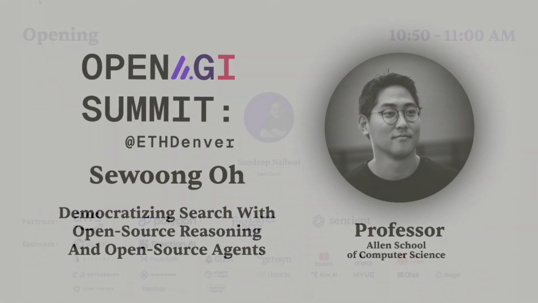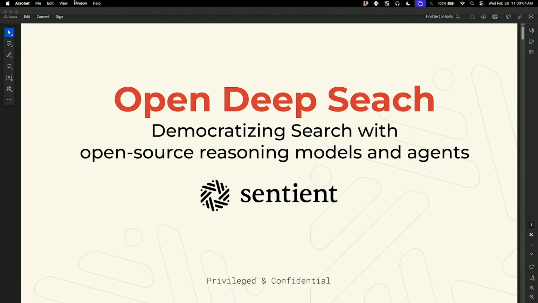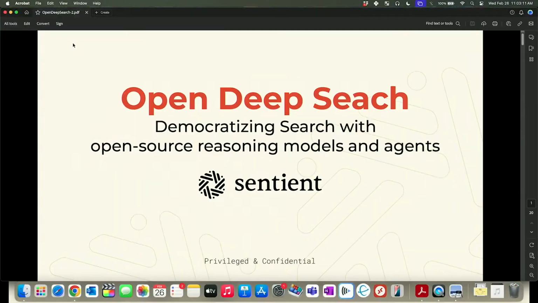Yeah, cool. Thank you. I'm here to present the release of Open Deep Search by Sentient. This is work by our amazing research team at Sentient.